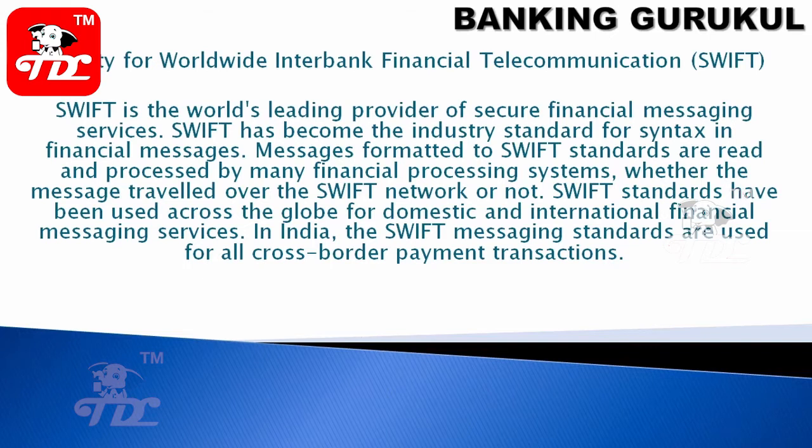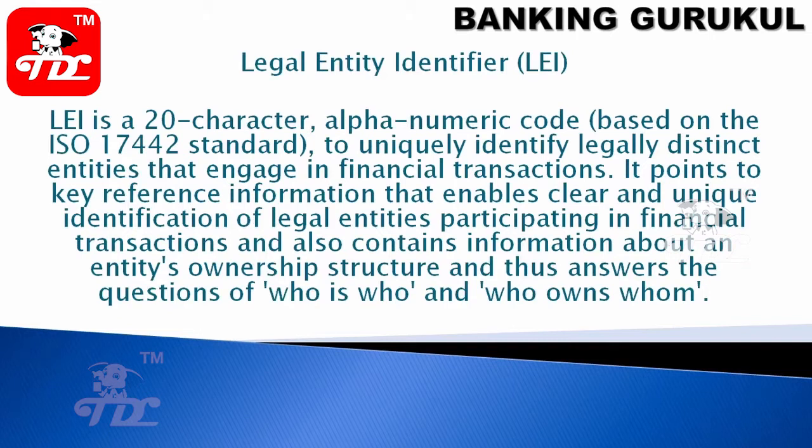LEI, the legal entity identifier, is a 20-character alphanumeric code based on the ISO 17442 standard to uniquely identify legally distinct entities that engage in financial transactions. It points to key reference information that enables clear and unique identification of legal entities participating in financial transactions, and also contains information about an entity's ownership structure, answering the questions who is who and who owns whom. These will be identified through LEI.